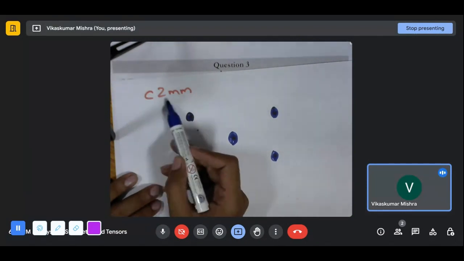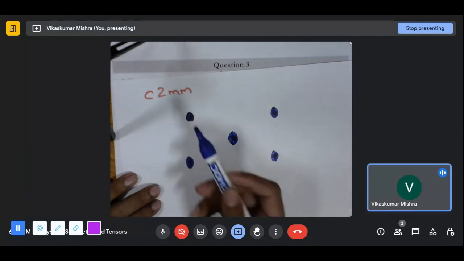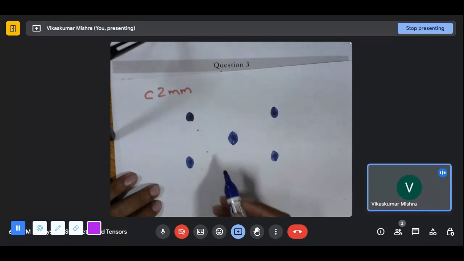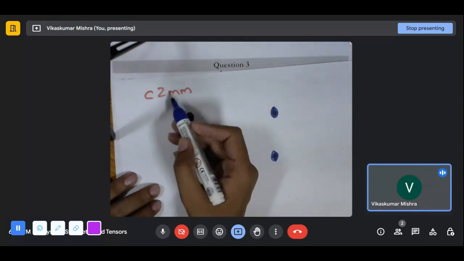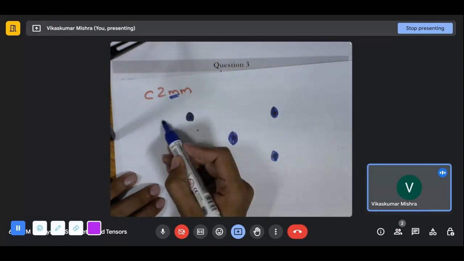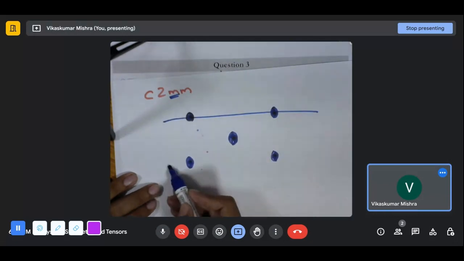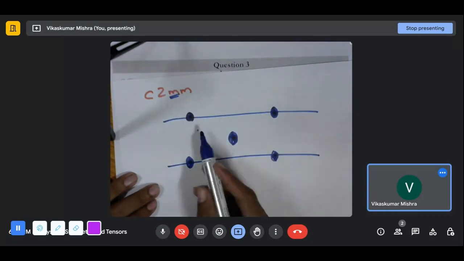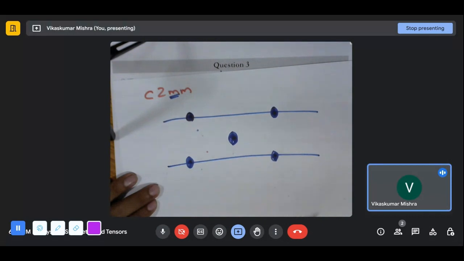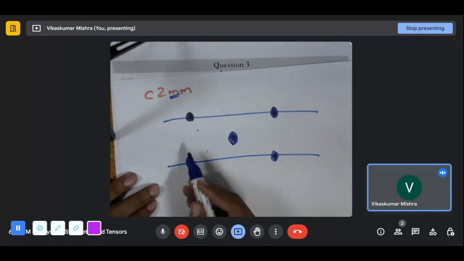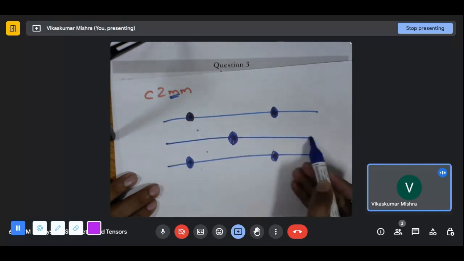Also, we can see that along with the twofold there is a mirror. The mirror is along the second viewing direction, so perpendicular to the first viewing direction. This is M, so we can say that this will be the mirror. Each lattice point will have the equality in the case of space group and the plane group. So all of them will have these particular lines.